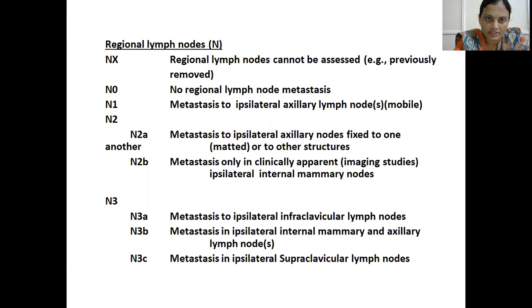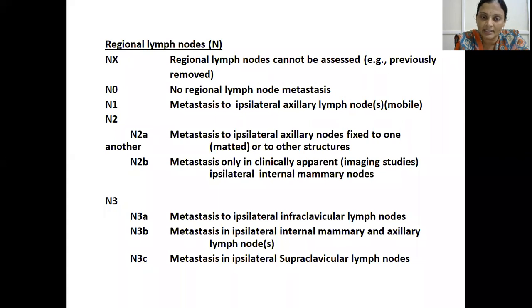Coming to the lymph node status, NX means the regional lymph nodes cannot be assessed. What does that mean? For example, they might have been previously removed or operated. N0 means no regional lymph nodal metastasis. N1 includes metastasis to the ipsilateral axillary lymph nodes which are mobile. Remember, mobile ipsilateral lymph nodes are included under N1.